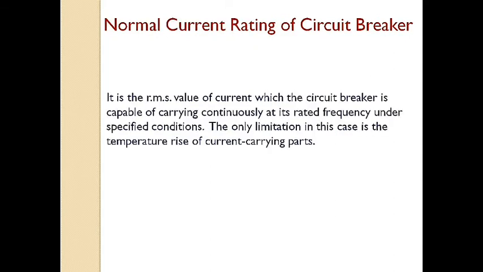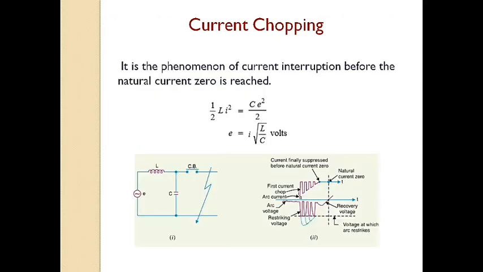Next is the normal current limit. It is the RMS value of the current which the circuit breaker is capable of carrying continuously at its rated frequency under specified conditions. The only limitation in this case is the temperature rise of current carrying parts. Next is current chopping. It is the phenomenon of current interruption before the natural current zero is reached.